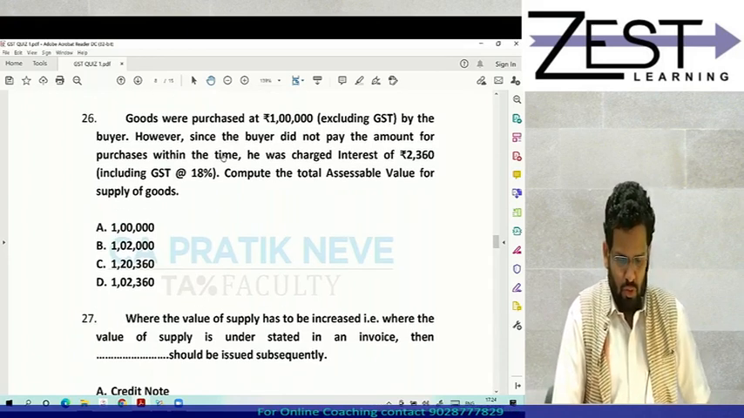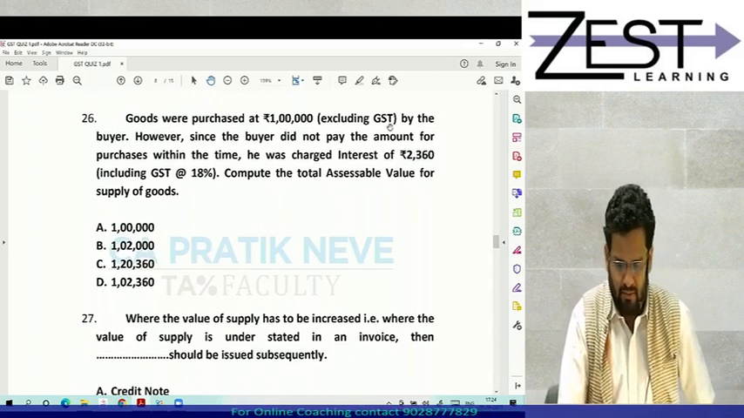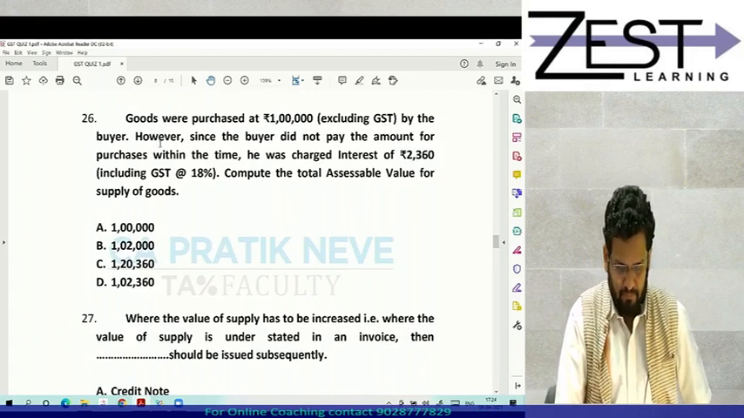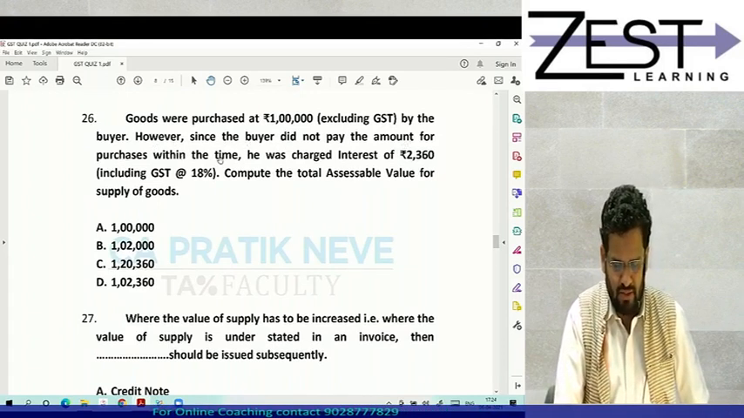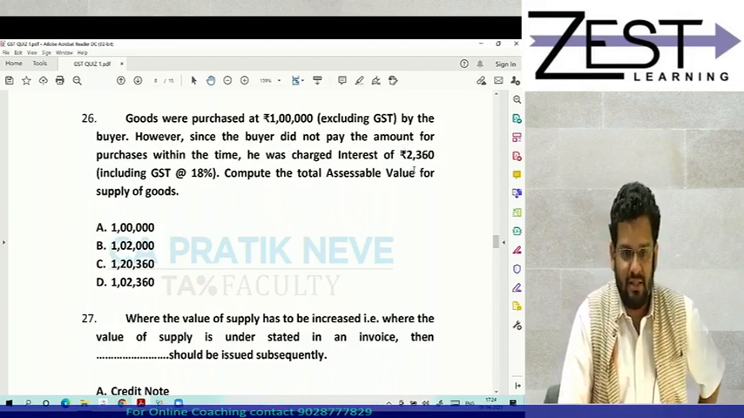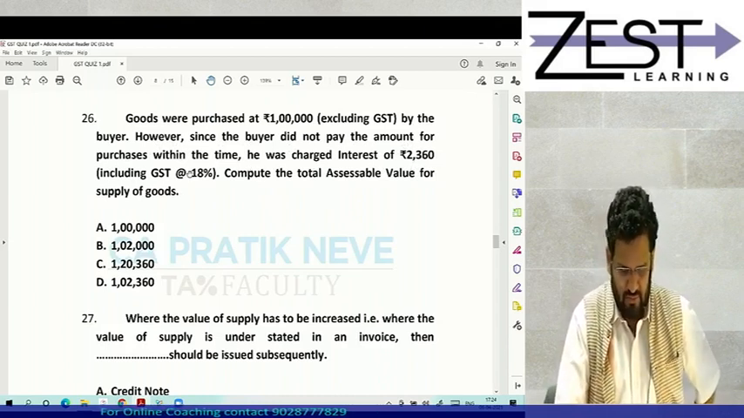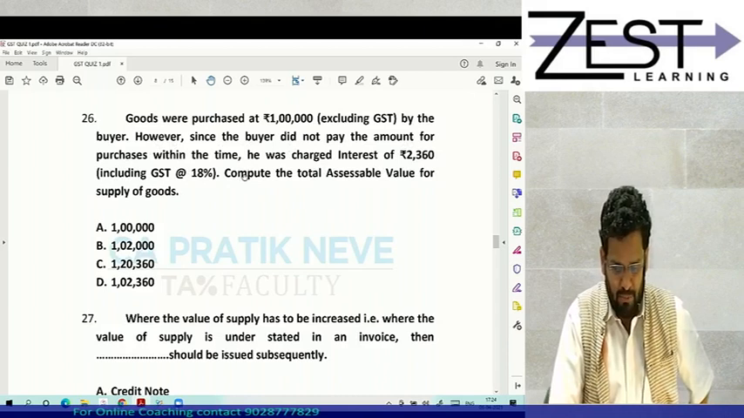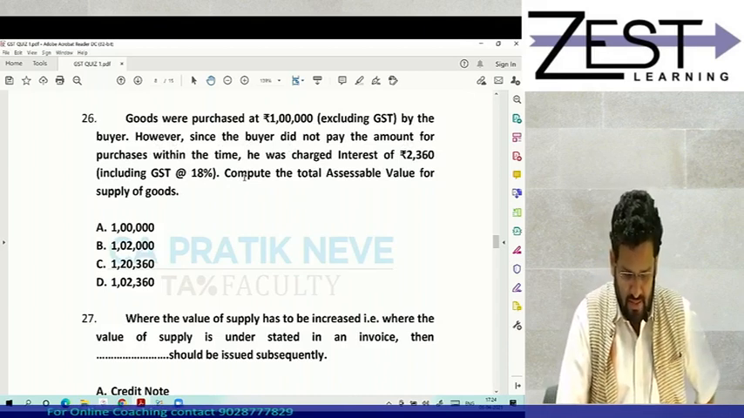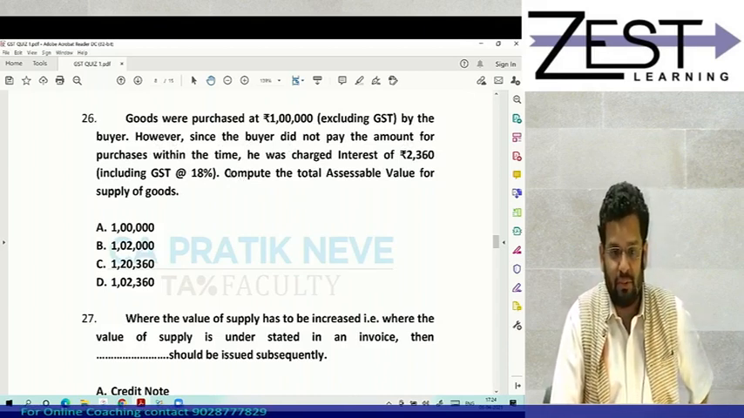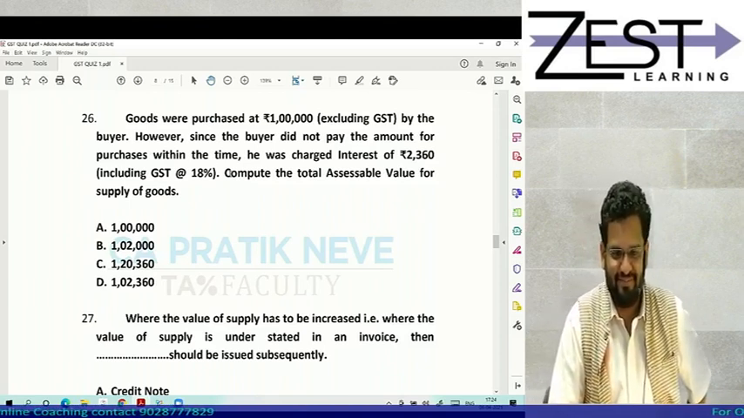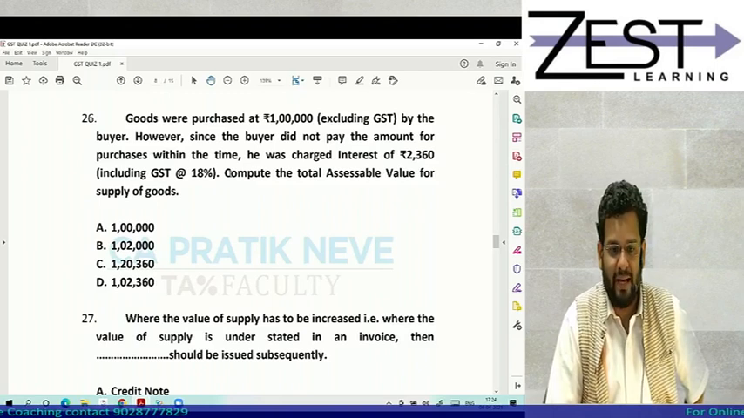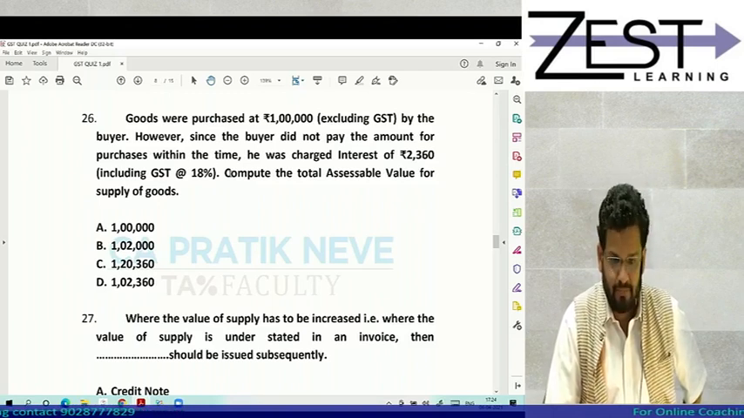Good. Goods were purchased at 1 lakh by the buyer. However, since the buyer did not pay the amount for purchase within time, he was charged interest of 2360, including GST at 18%. Compute the assessable value for supply of goods. All of you are blindly answering. That's why you are getting this incorrect.